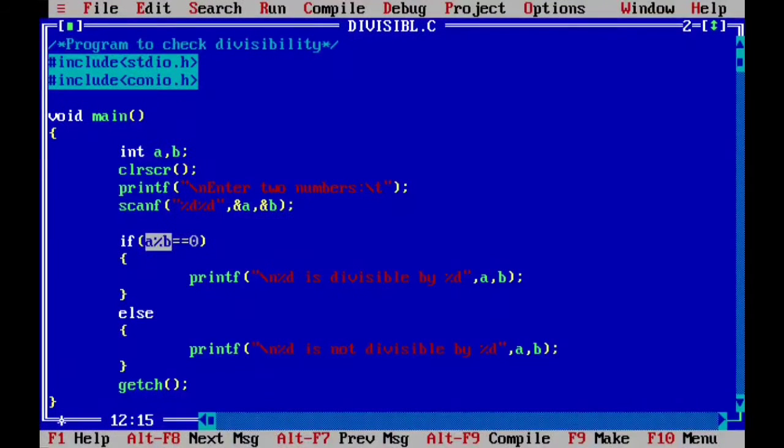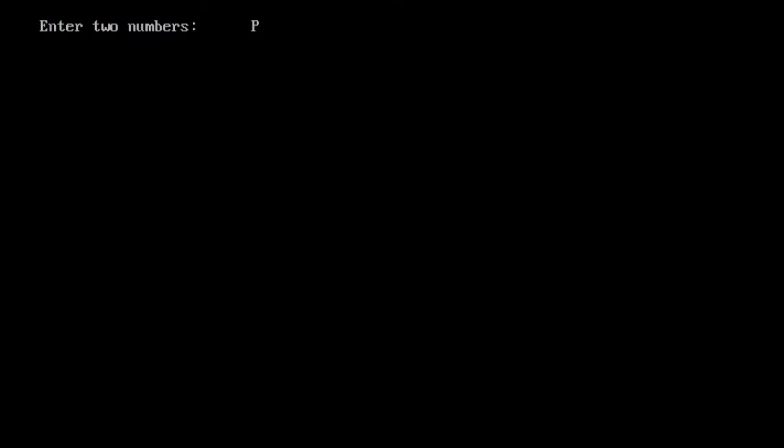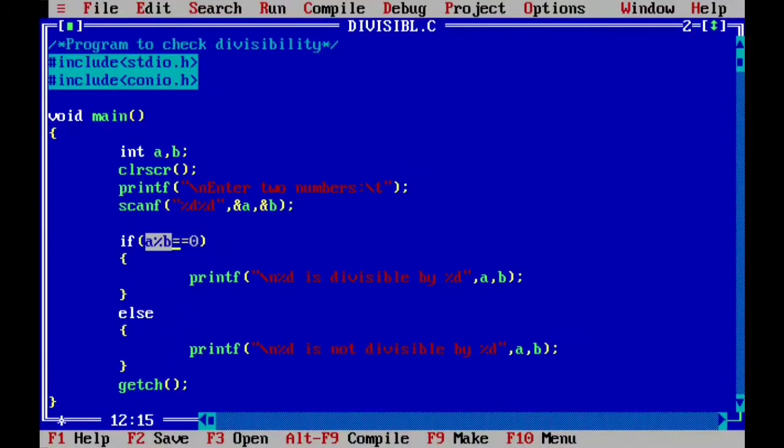Now suppose first number is 20, that means this will be the value of a and 2 will be the value of b. So 20 is divisible by 2, right? Now let's run it once again. Suppose the number given here is 15. This will be value of a, and 2, this will be the value of b. 15 is not divisible by 2, right? So this is the simplest example for checking how your if and else works.